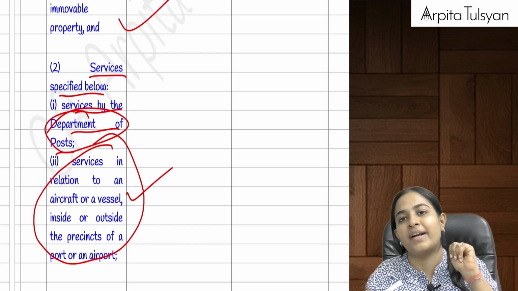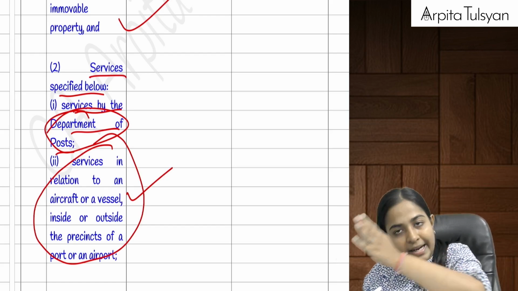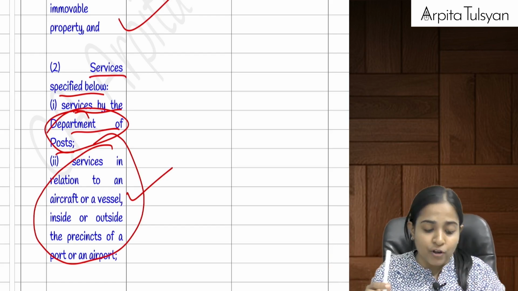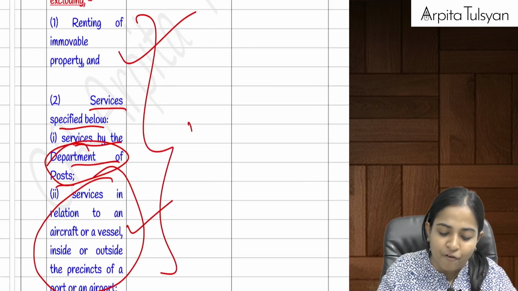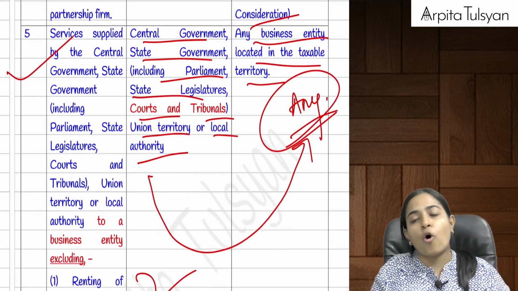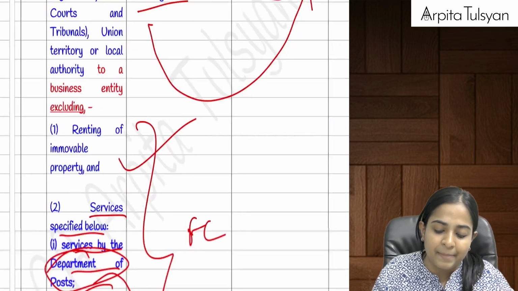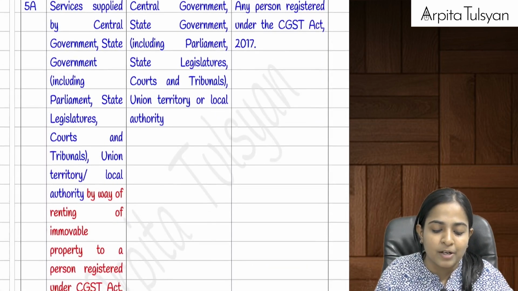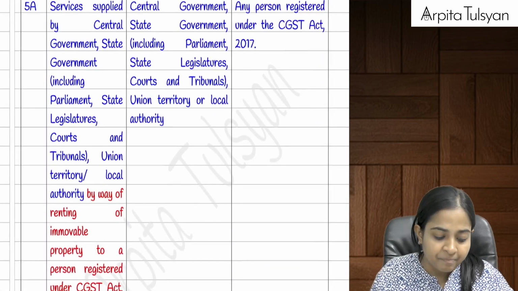If these are provided by the government to any business entity, then forward charge will be applicable. For all the other services, reverse charge mechanism is applicable. That is, the business entity is responsible to pay the tax to the government.